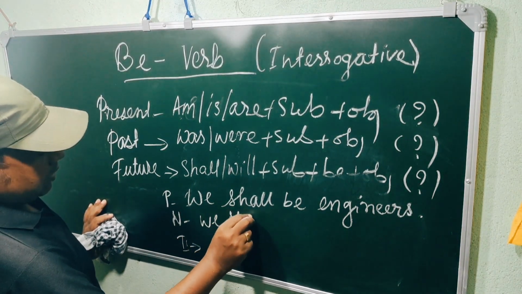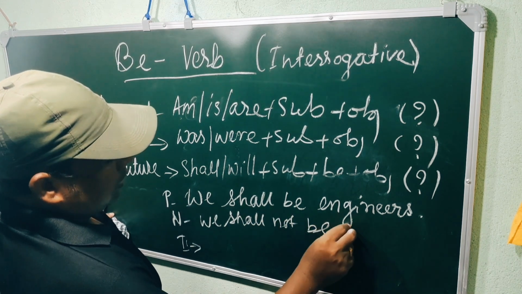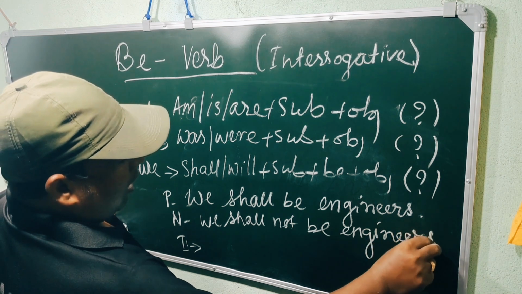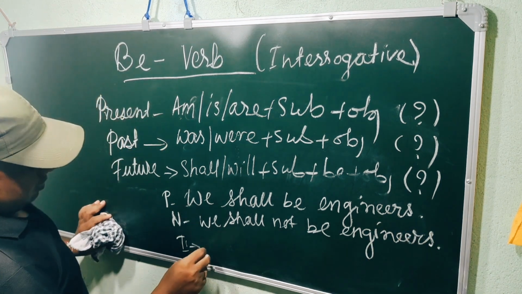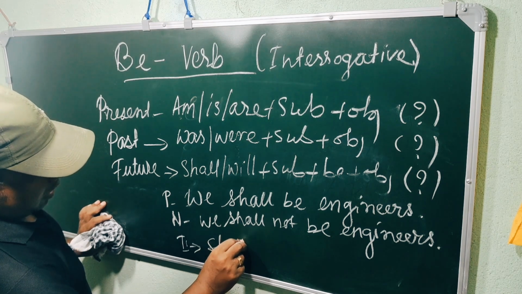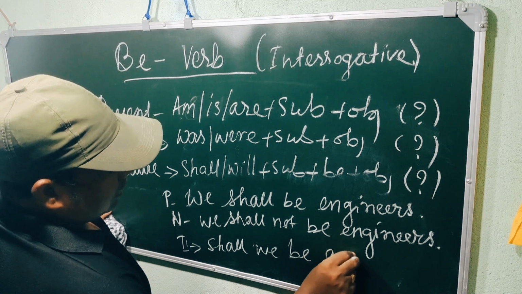Negative: we shall not be engineers. Make it interrogative: Shall we be engineers?